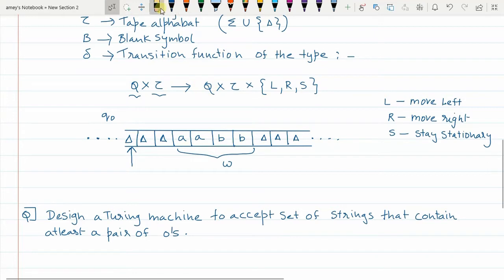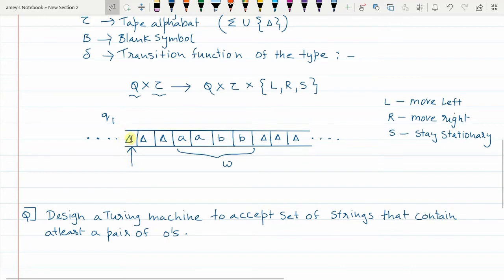So from Q0 it may go to a new state, say Q1, just as an example. It may do so by altering the current input symbol or by keeping it the same. So what operations can the read write head perform?